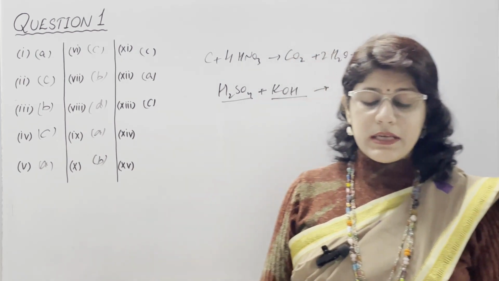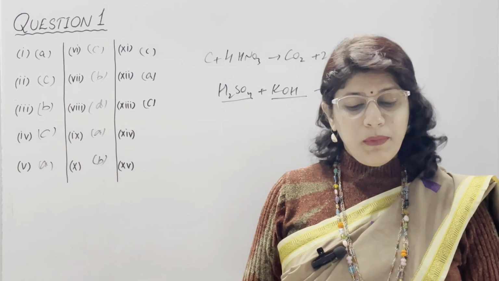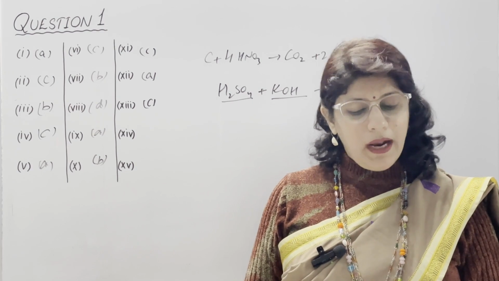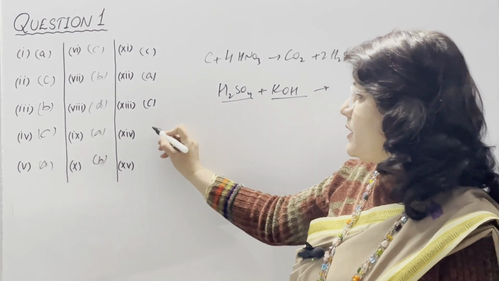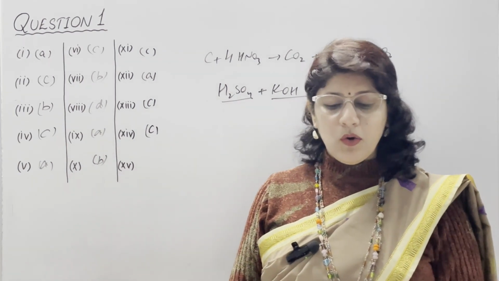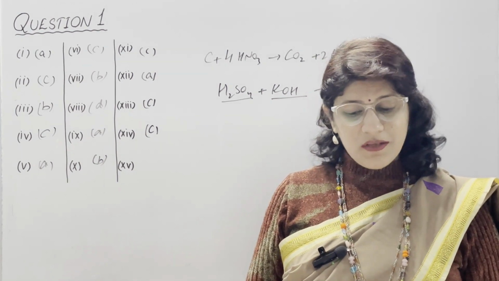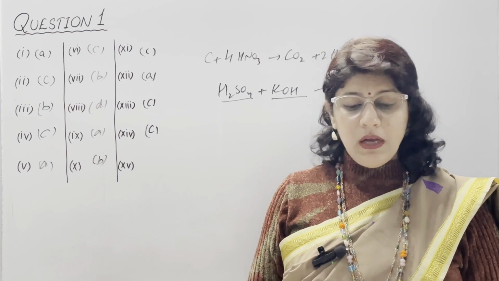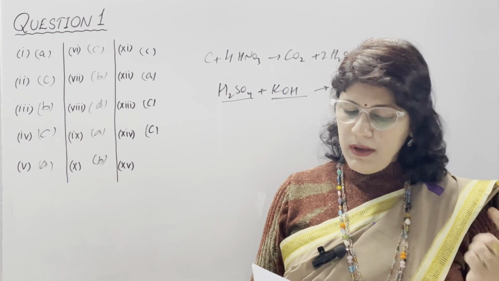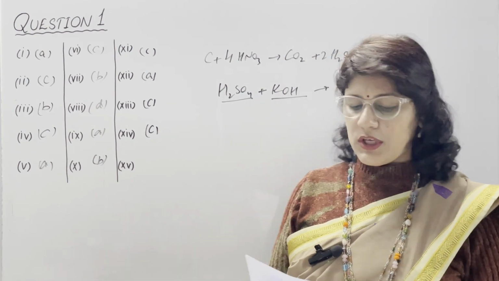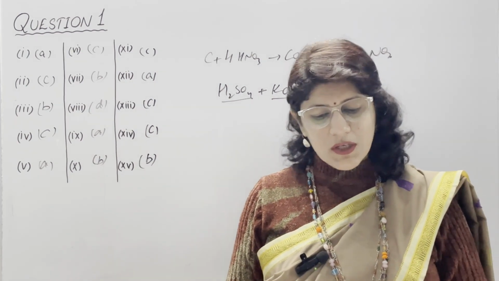In 14th part, stainless steel is an alloy of A option, iron and chromium. B, iron and nickel. C, iron, chromium and nickel. And D, aluminium, iron, cobalt and nickel. And the correct answer is option number C, in which iron, chromium and nickel are there. In 15th part, during the electrolysis of copper sulfate solution using copper electrodes, the mass of anode gradually A increases, B decreases, C remains same and D none of these, and the correct option is B. It means it is decreasing, because we know that anode keeps dissolving.